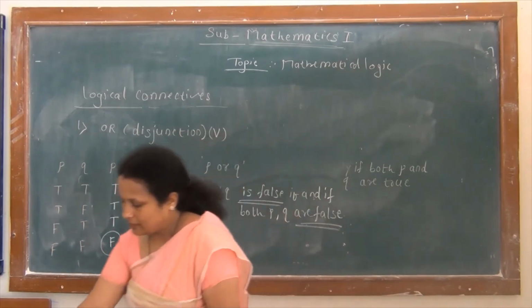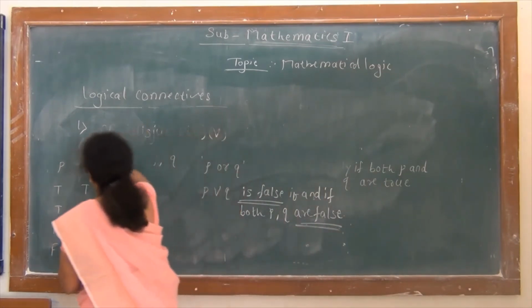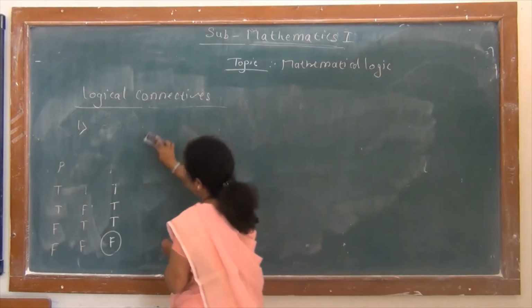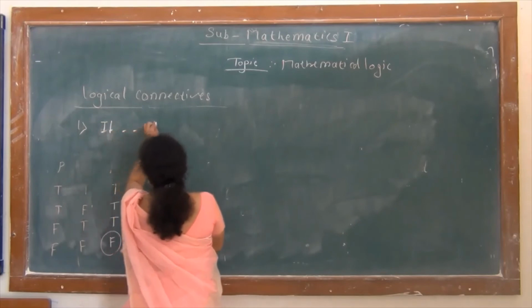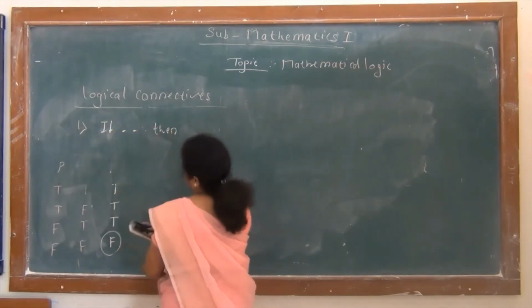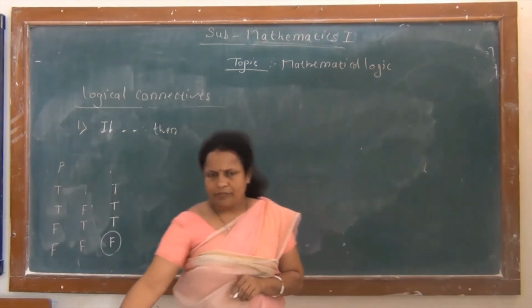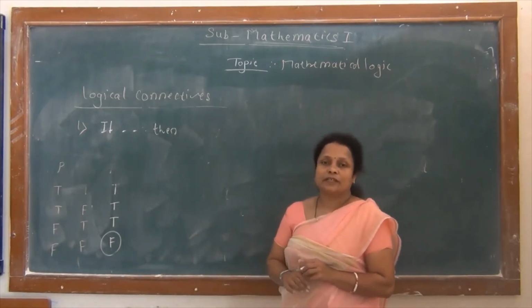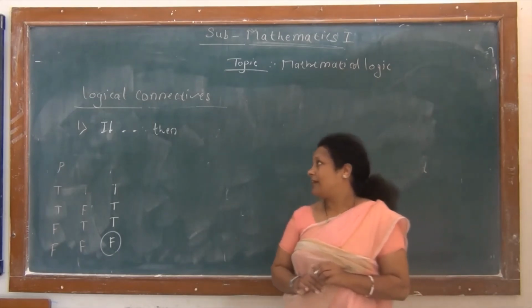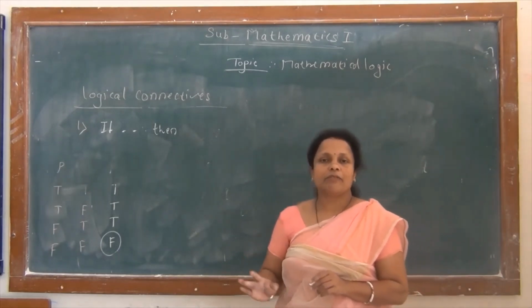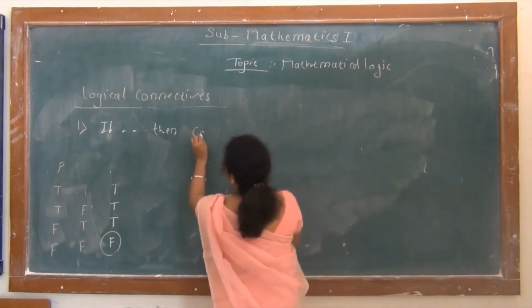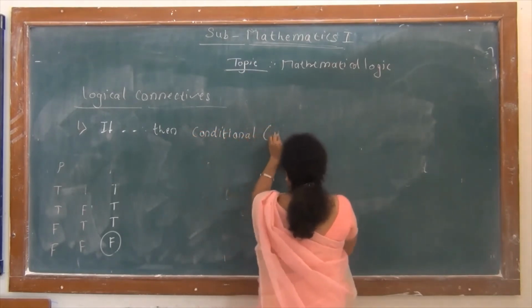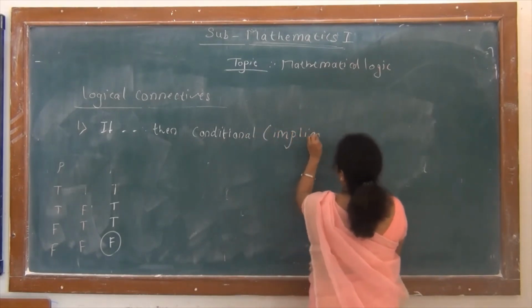Now we write the third connective, that is if then. Again the definition is like our previous connectives, that is if two statements are connected by using the connective if then, it is called a conditional or implication. So this statement is called a conditional, or you can say an implication.